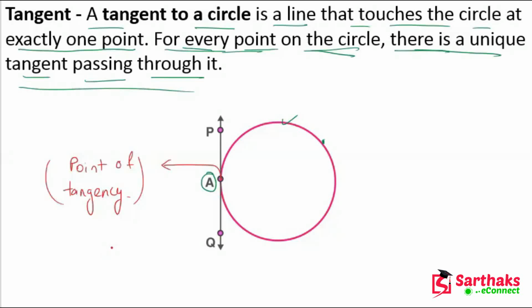The tangent is perpendicular to the radius of the circle. Let's suppose we have a center, and if we draw a radius from the center to that point of tangency, or point of contact, this radius is perpendicular to the tangent.